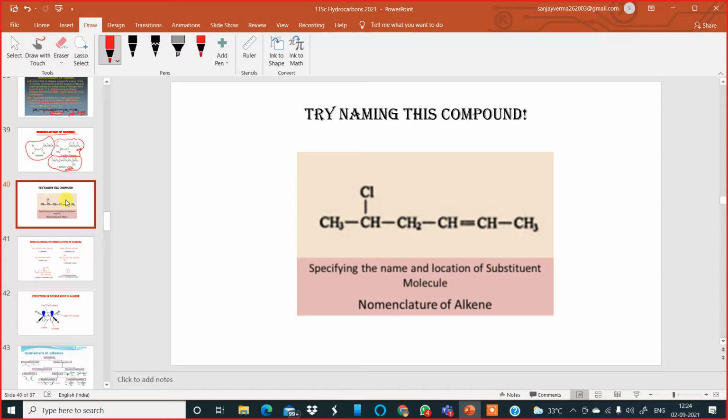On your screen you have a condensed structural formula of an alkene. Now I am giving you 2 minutes. Please name this compound according to the IUPAC rules. Name it and tell me the answer. Do the working in your exercise copy somewhere. I'm waiting.